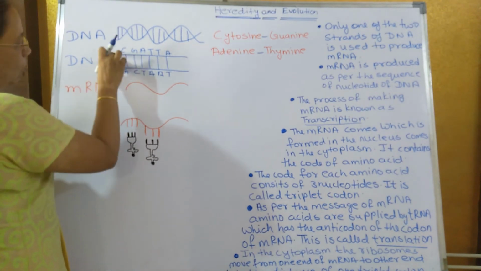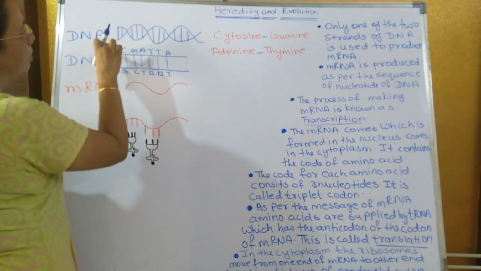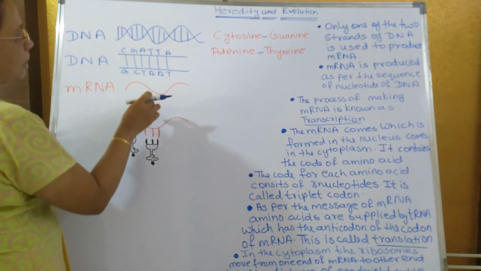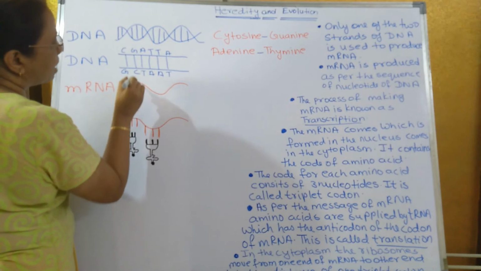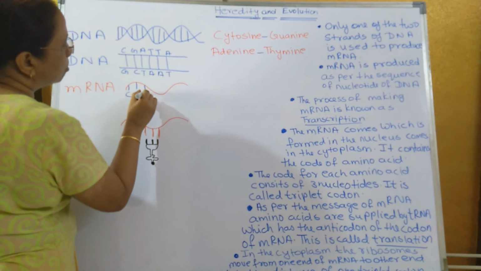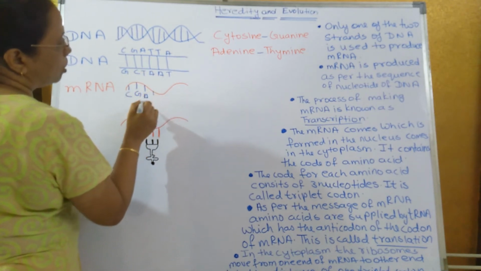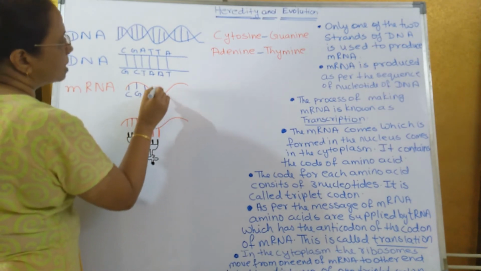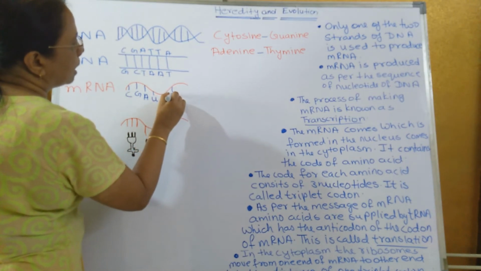A DNA copy is made which is known as mRNA, and in forming mRNA, although there is double strand in DNA, only one strand is used for making mRNA. If this is guanine then this will be cytosine, if this is cytosine this will be guanine, if this is thymine this will be adenine. If this is adenine, in mRNA you have studied last year there is no thymine, instead of thymine there is what? Uracil. If this is adenine, uracil, thymine, adenine, and so on.